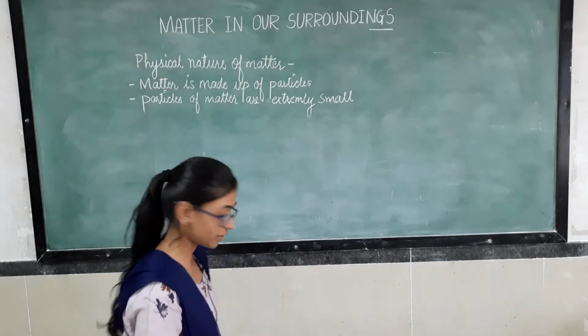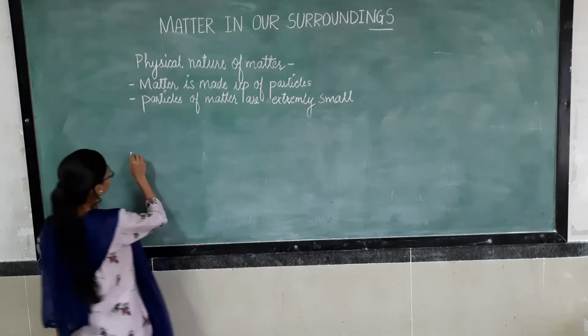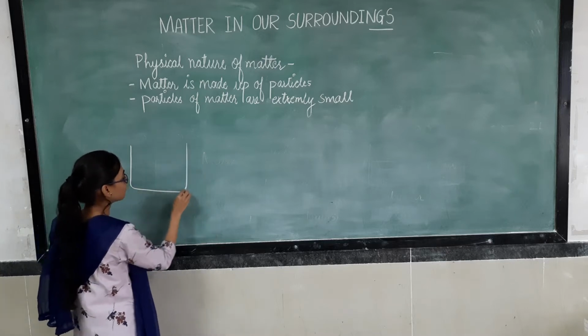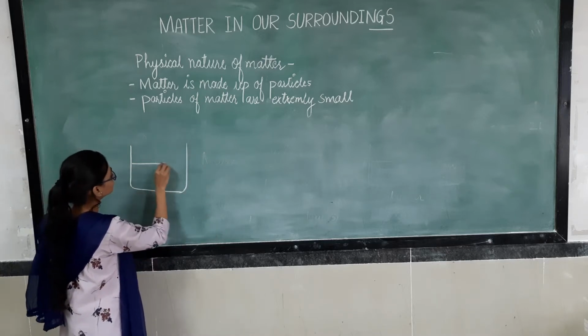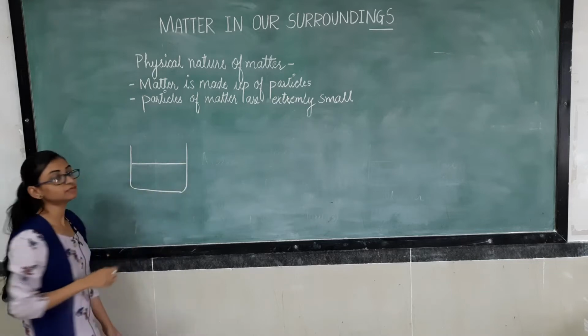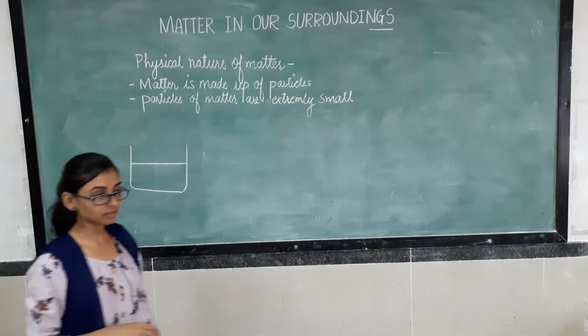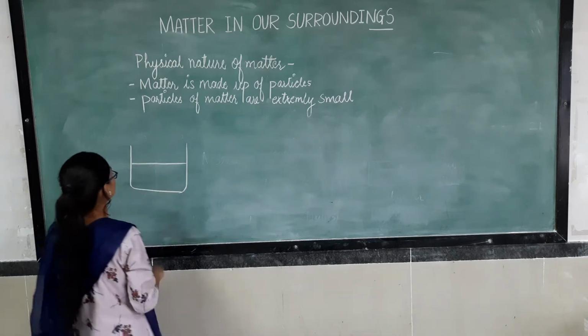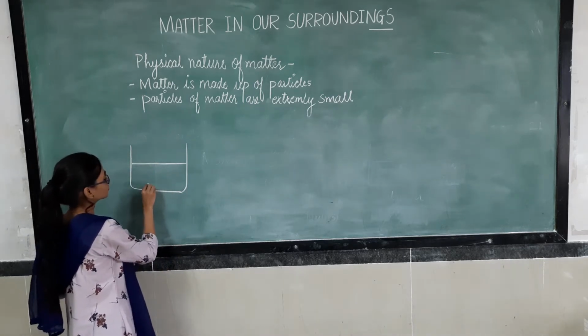What do we have to do here? We have to take one test tube. We have taken one test tube and filled it with water. Now, while we are taking water in this beaker, add some sugar too.